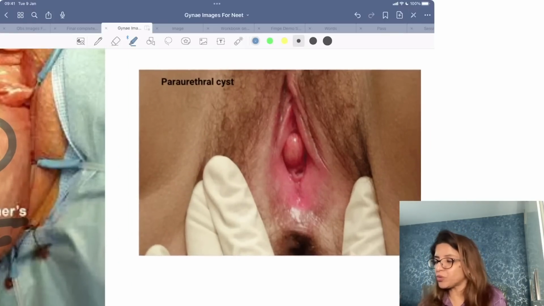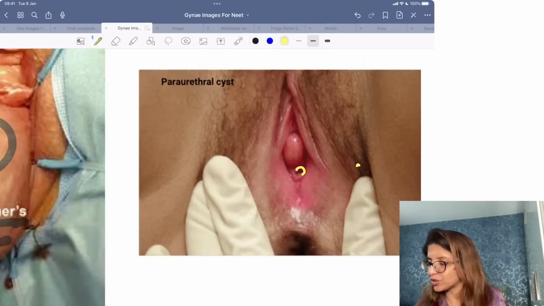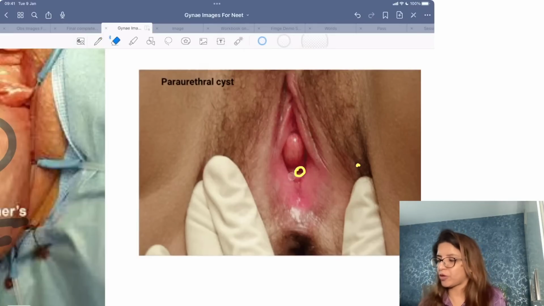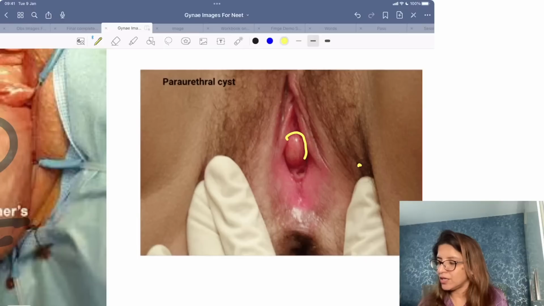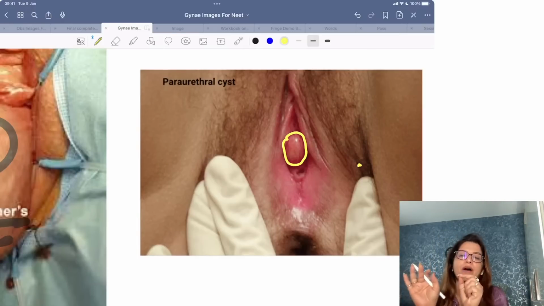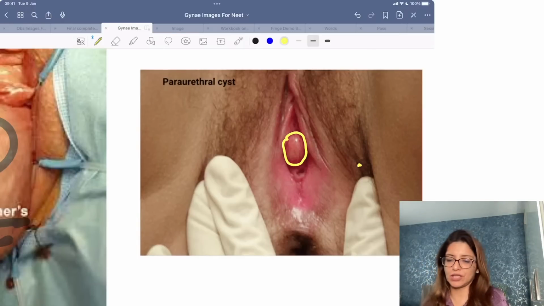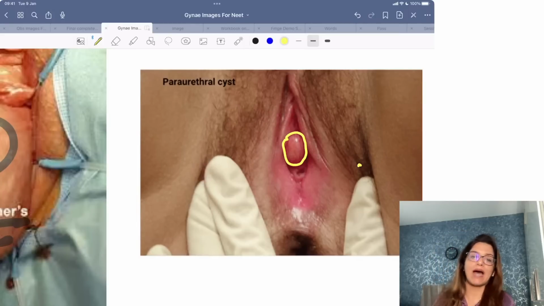Now this cyst which you are seeing, see this over here is the urethra. I am erasing so that you can see properly. Right, the opening is the urethra. And this cyst over here is present just above or just on the sides of the urethra. So this is a paraurethral cyst.